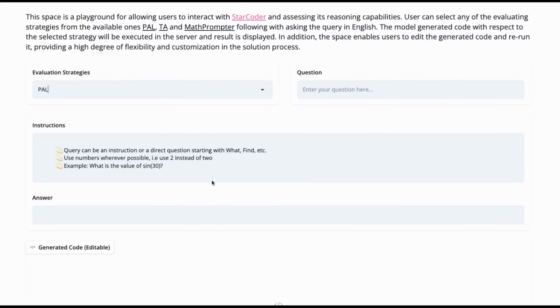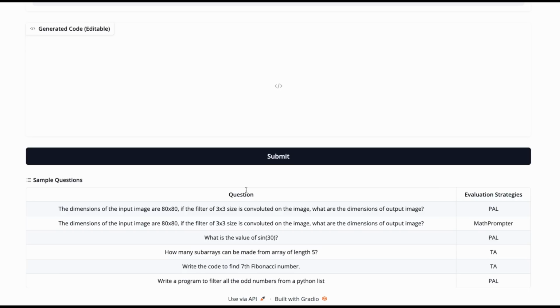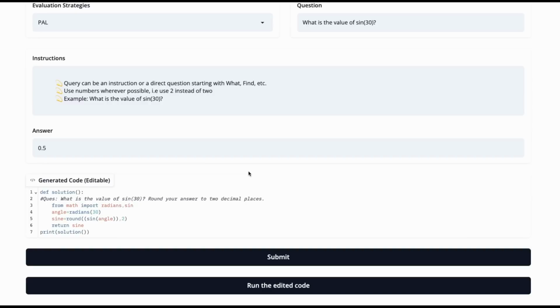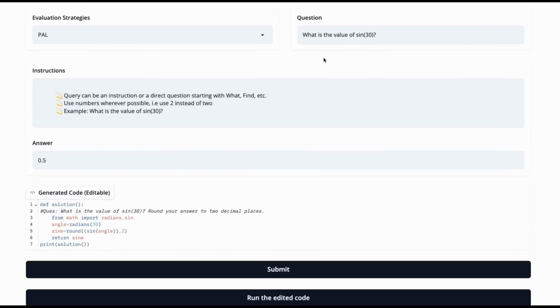And you can see that we put in a query in English. If we come down to some of the examples, we can pick one of the PAL ones and then just click submit. It will basically take the English query, write that as a Python function, and then process that. You can see here we've got a function being called solution. It's got the English query inside, it's then writing out the code for that, and then it processes this. Exactly the same as the PAL chain in LangChain, which I've already made a video about. If you haven't watched that, go and have a look at that.